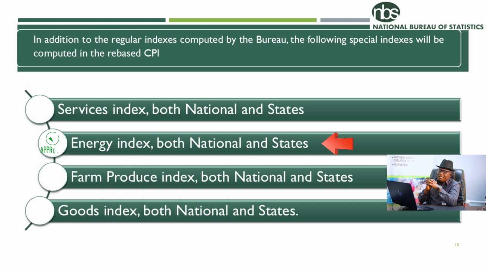Also, the energy index. We know how important energy is to our economy. At what rate is price fluctuating in this sector? The energy index will give us the inflation rates in this sector. Also, farm produce as well, both national and state. At what rate is inflation disturbing this sector? This indicator will show us the inflationary pressure in the farming sector. Also, the good index as well.